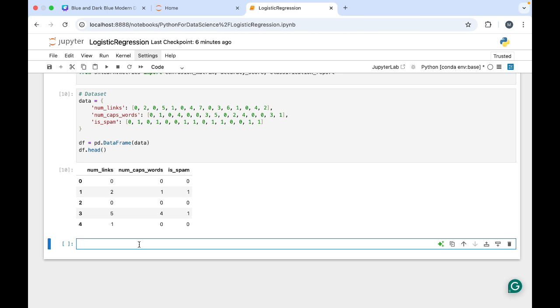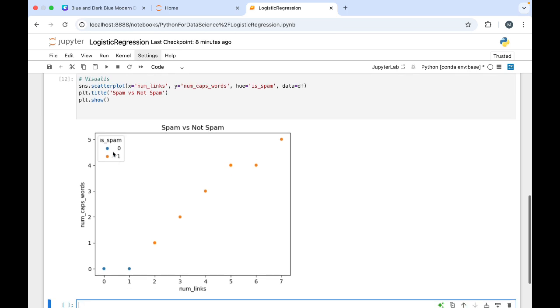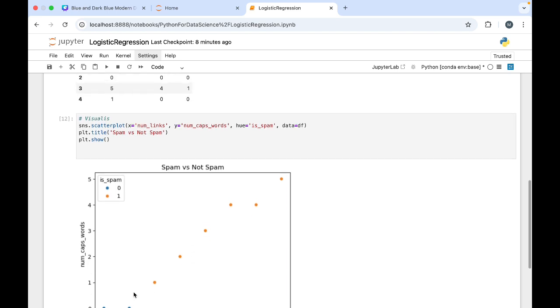Next we are simply going to visualize it. I have created this visualization. From Seaborn I have taken scatter plot. For x I have assigned number of links, and for y I have assigned number of capitalized words. Hue, the third variable I have taken, is spam. You can see blue dots are 0, means not spam, and 1 means it is spam. So you can see how our data is scattered. We have spam mails also, and not spam mails also.